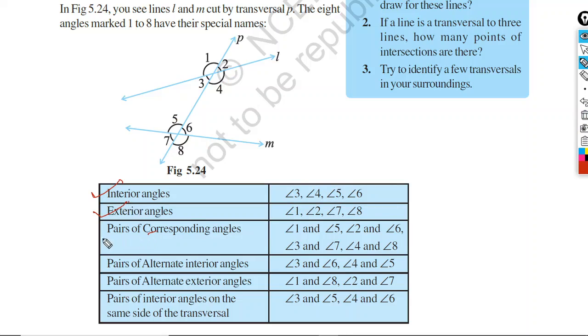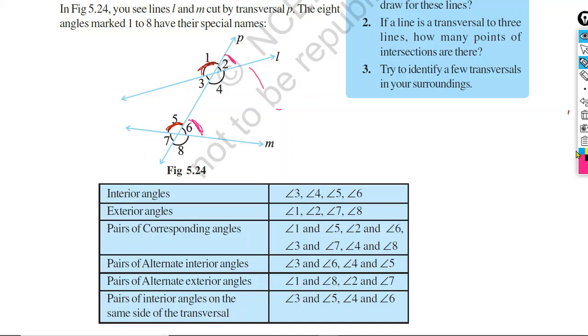Now we will move to pairs of corresponding angles. This is a new word for you, so just listen and try to remember it. Pair of corresponding angles. Now see who are corresponding angles. You can see angle 1 and angle 5, they are corresponding angles. Another pair is angle 2 and angle 6.